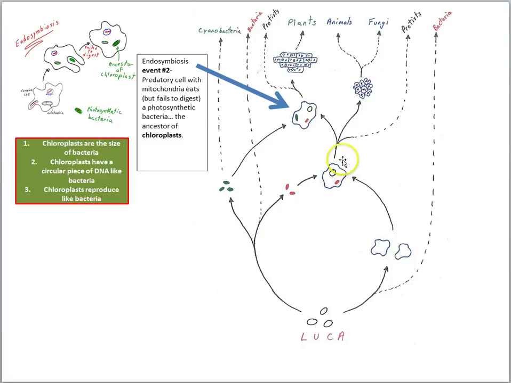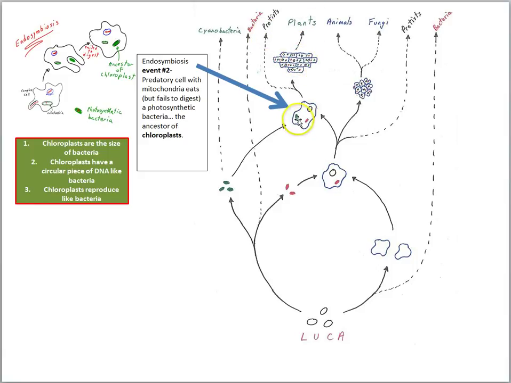Now, once a larger and more energetic cell evolved, it turns out there were several other endosymbiosis events, but here we'll focus on this one here, which involved the incorporation of a photosynthetic bacteria, like today's cyanobacteria. That bacteria got incorporated, it did not get digested, and this would be the ancestor of chloroplasts. So we have the origin of mitochondria, the origin of chloroplasts, and then some of these cells are going to go on to evolve into multicelled organisms like plants, and some will stay single-celled.